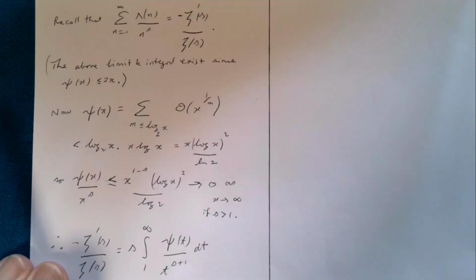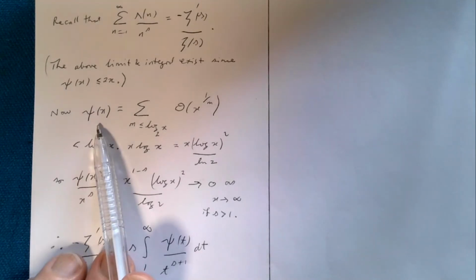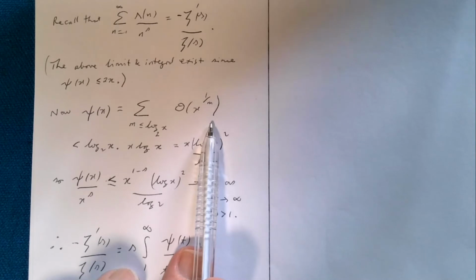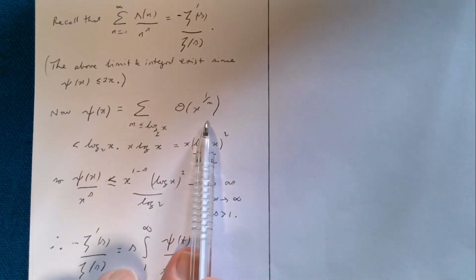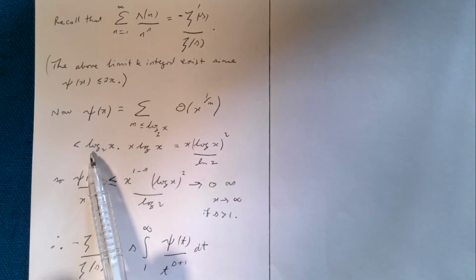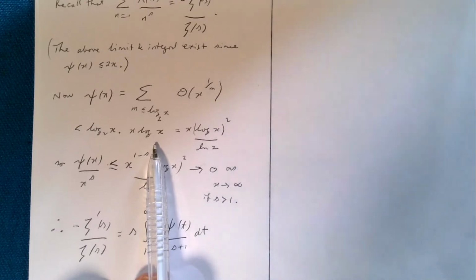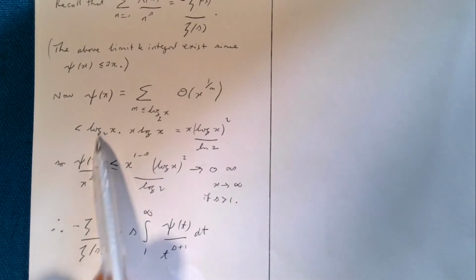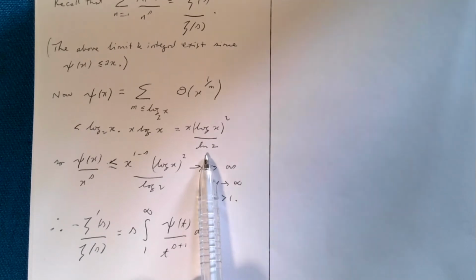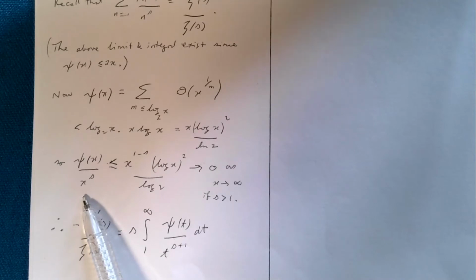Now, to attack the limit, we just remind ourselves that this psi of x can be written in terms of our theta function, and we can simply get a bound. We've seen a bound on this before. This is just log 2 of x times x log x, and we change from log 2 to log e. We get this expression. So psi of x is less than this, and we divide both sides by x to the s.